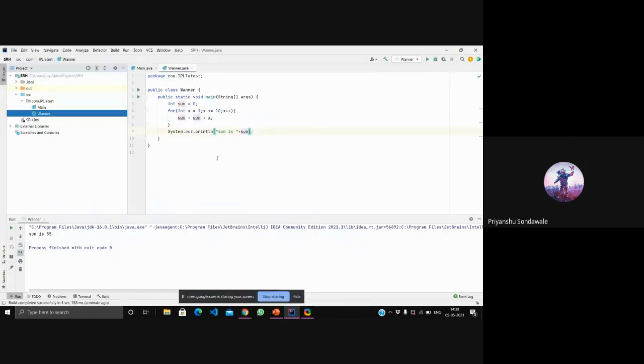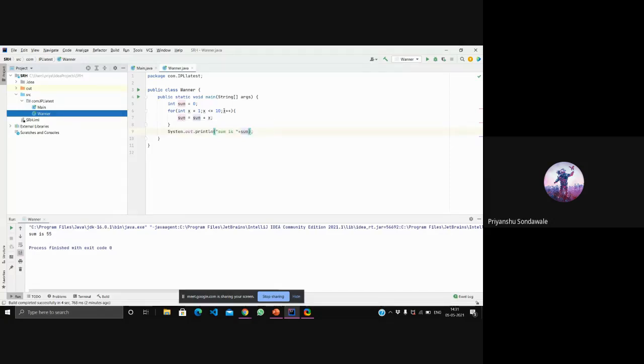So this was my for condition, and inside it I'm performing one expression, sum equals sum plus x. Let's check it once. The value of sum is 0, and x is 1 right now. So 0 plus 1 equals 1, so 1 is stored in sum right now.